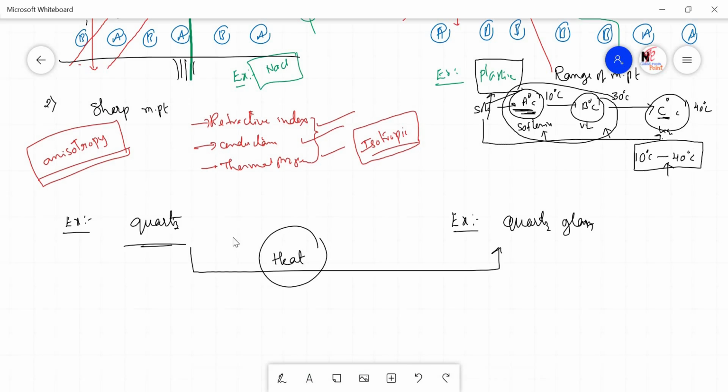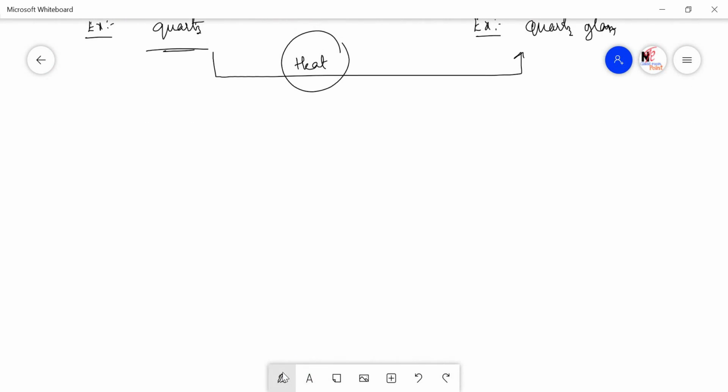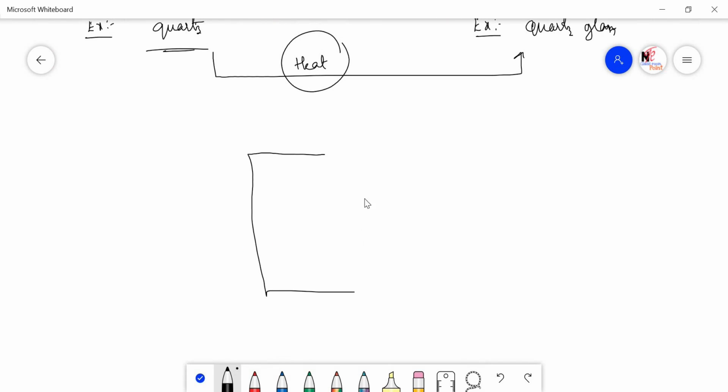So that is the reason why, when you see the old buildings, very ancient buildings, and observe the windows present in them, the windows have different thickness at the top and at the bottom. The thickness of the windows of ancient buildings is more at the bottom than at the top. Why?